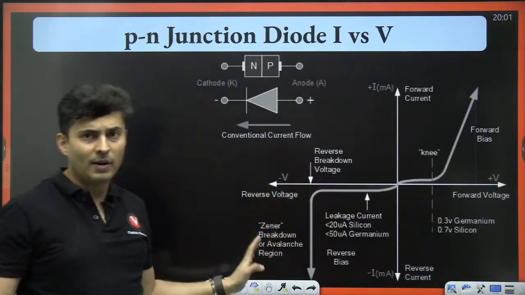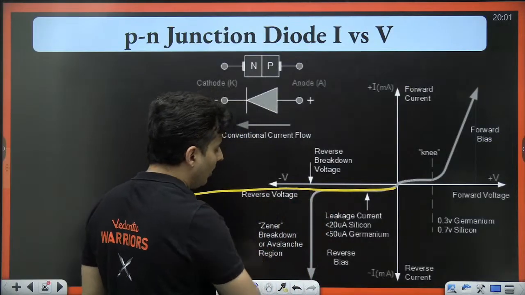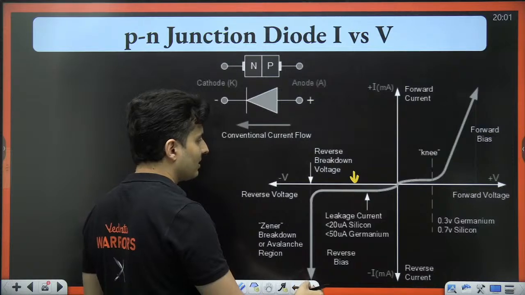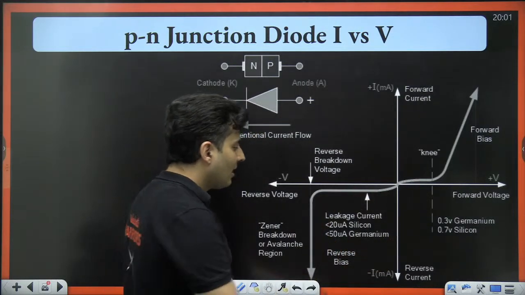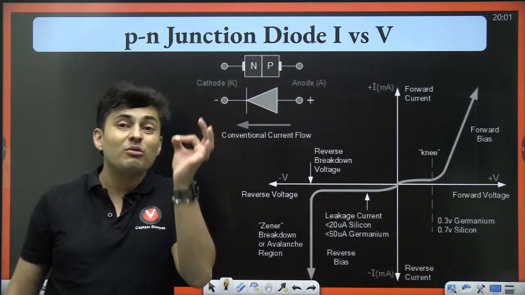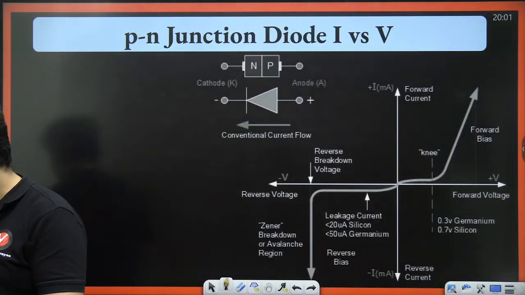In the reverse bias, notice how the current is small for a long time. This current is very, very small in the reverse bias. That is why it is called leakage current. Notice how the currents are in microamperes. Micro is very, very small current.